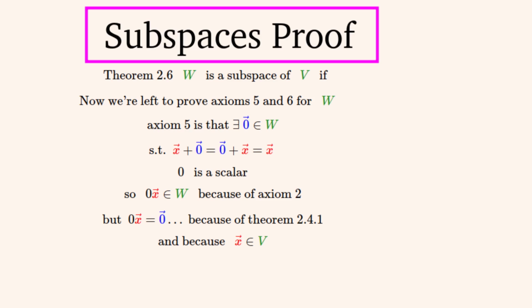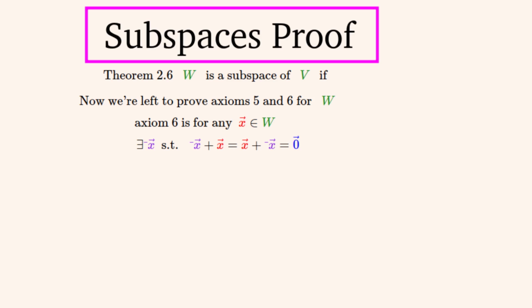We can use this theorem because x is an element of V, which is already a vector space, unlike W, which still needs to be proven to be a vector space. And therefore the zero vector must be contained in W, because it is equal to 0 times any other vector in W. And so we've proven axiom 5, the existence of the zero vector in the set.